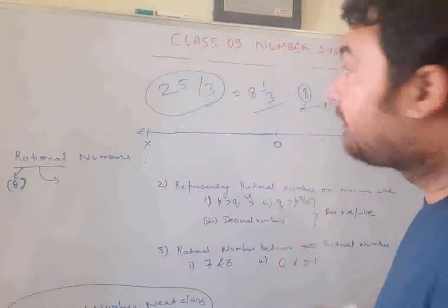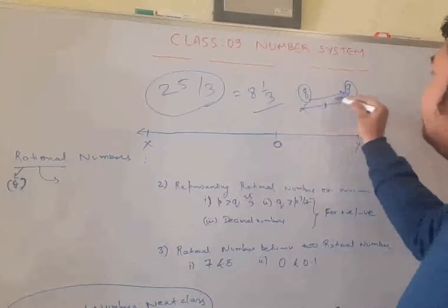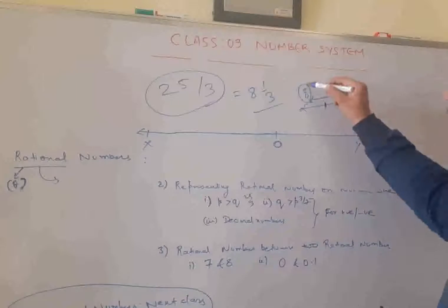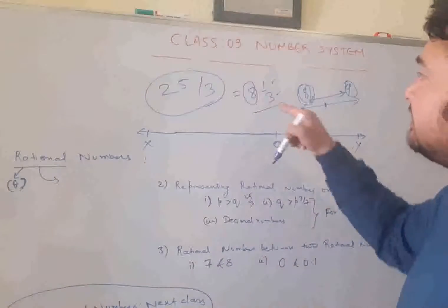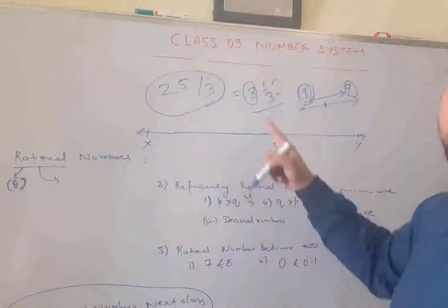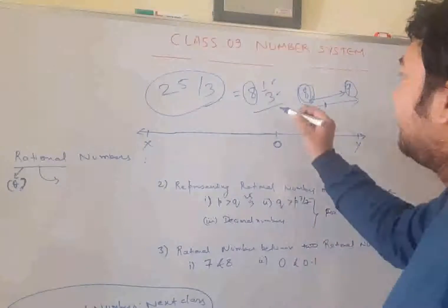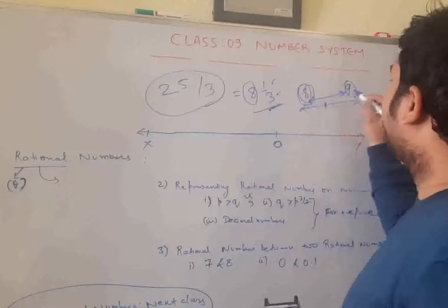Clear up to this? How much part is left? This 8 is complete. We say 8 whole 1 by 3. What does this whole mean? Up to 8 you have already covered. And 1 by 3 is what? The remaining portion of the next distance, that is from 8 to 9.